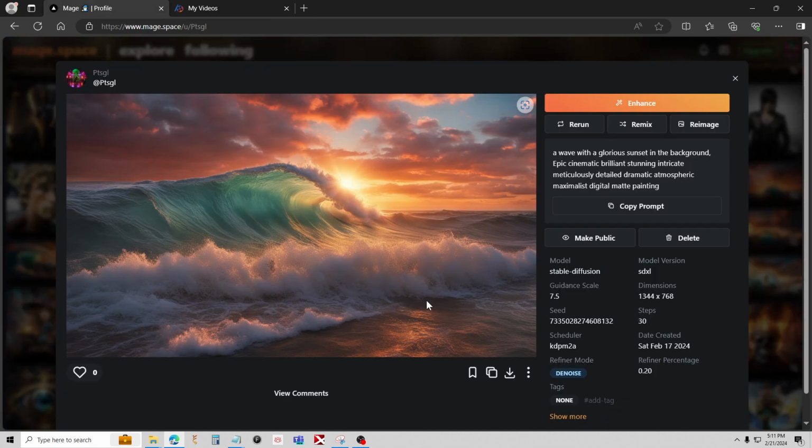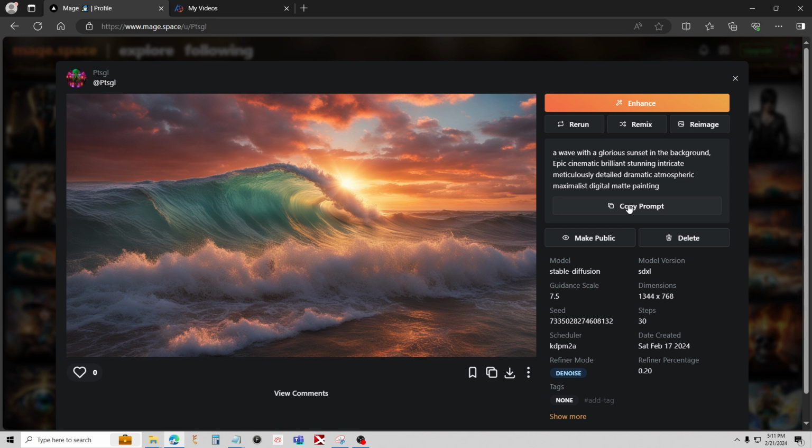Where this really shines is animated stuff like water. It does great with water, fire. Think of those kinds of things when we're making prompts. What I've been doing also is looking through a lot of my old prompts and looking for stuff that I already did with water. Like on this prompt here, it gave me a great looking wave and sunset. So I'm just going to copy this directly over.